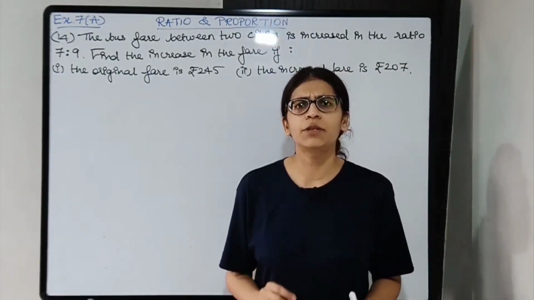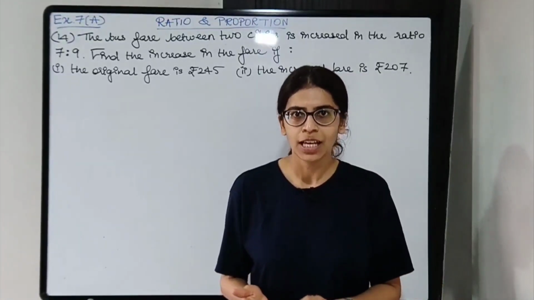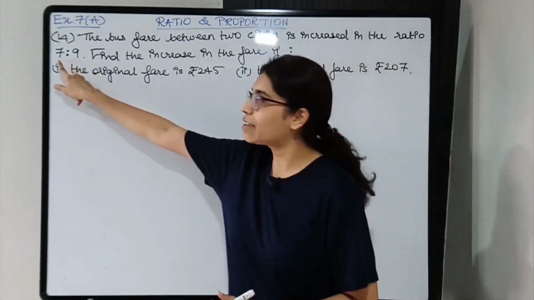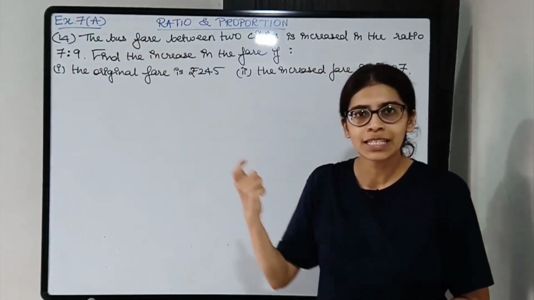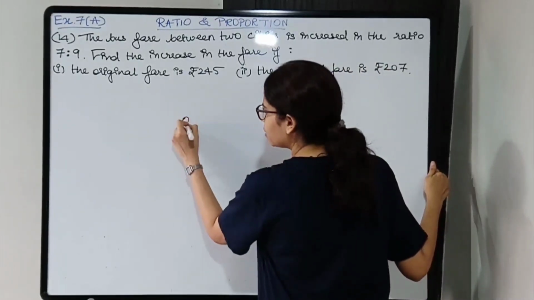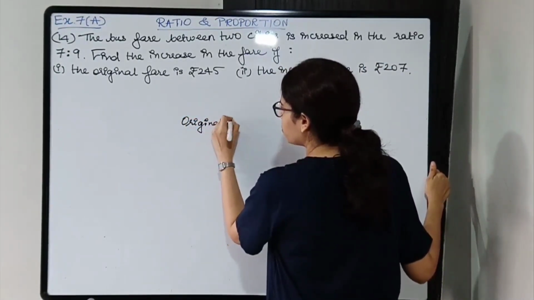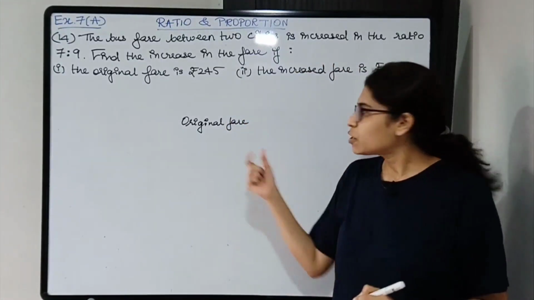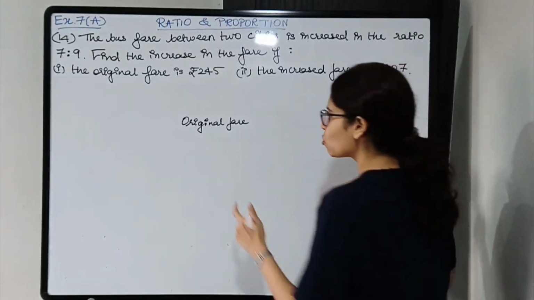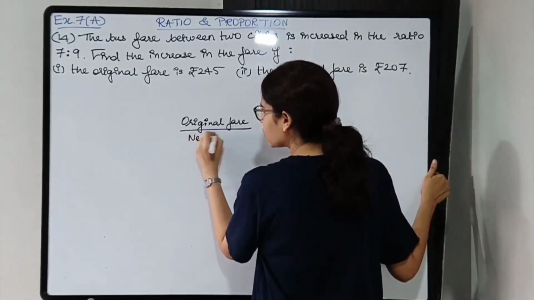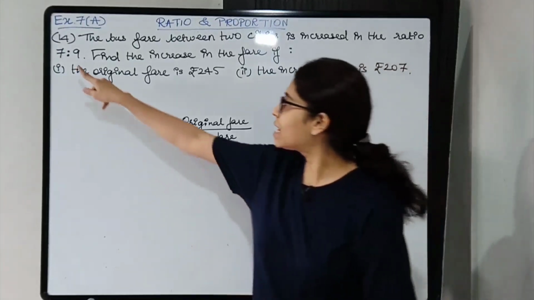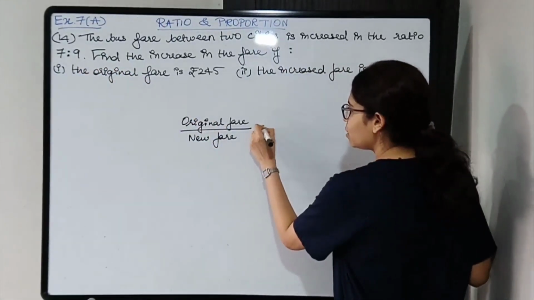There is a particular bus fare between two cities, from one city to another. Now the bus fare is increased in the ratio 7:9. What do you mean by this? There was some original fare, some old fare or original fare, some amount. Now it has been increased, so there is some new fare. So original fare to new fare, that is original fare upon new fare is in the ratio 7:9, that is, it is equal to 7/9.